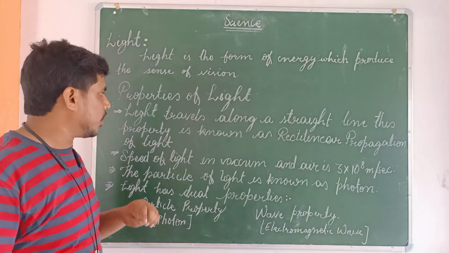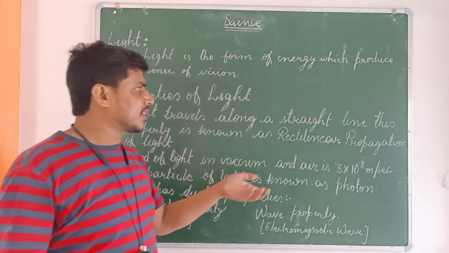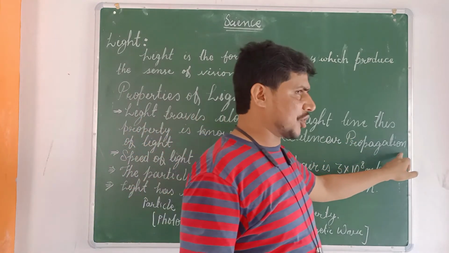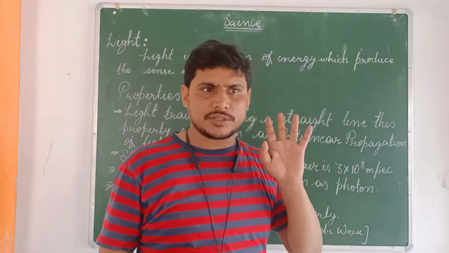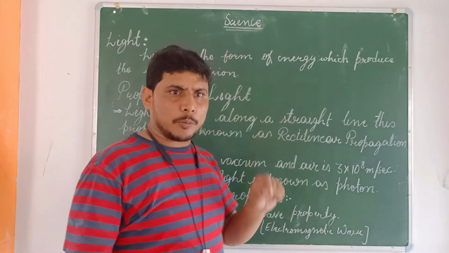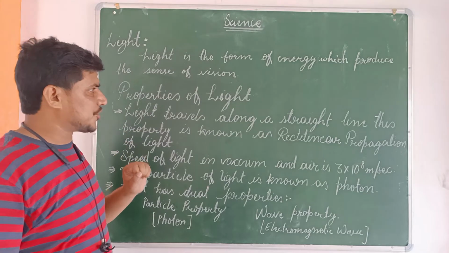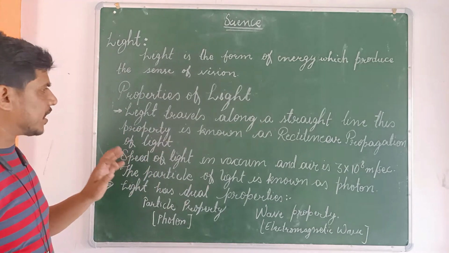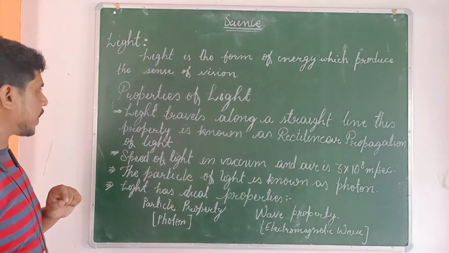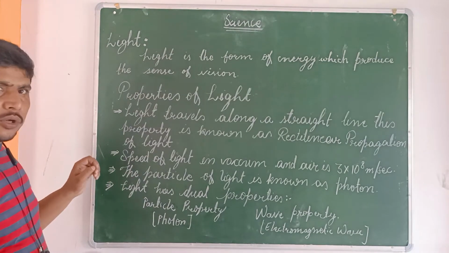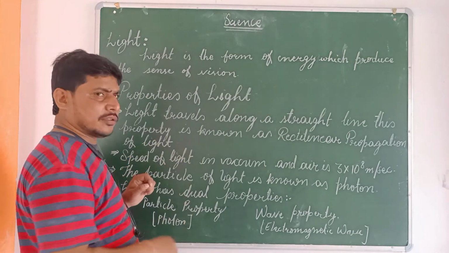Don't be confused about the word propagation. Propagation means movement. The light travels along a straight line. This property is known as rectilinear propagation of light. We will make a diagram later.